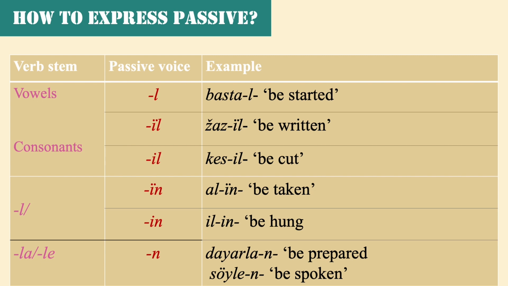The suffix l comes when the stem ends in vowels. Example: Bastaldı, be started. And l and il are used when the stem ends in consonants, depending on whether the stem ends in a back or front syllable. Example: Kesil, be cut, yazıl, be written. If the stem ends in l, la, le, you should use the endings n, or n, depending on its last syllables. For example, alın, be taken, ilin, be hung, dayarlan, be prepared, söylen, be spoken.